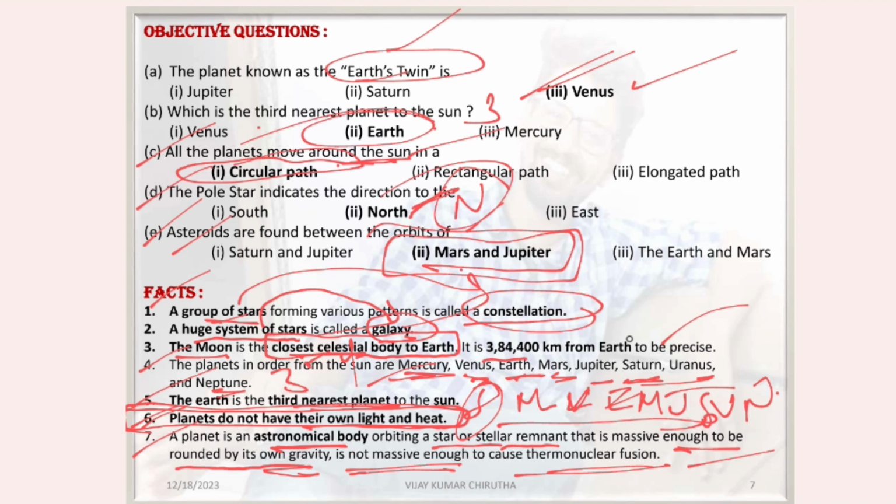This is all about the session today. I hope it helps you in your preparation. Some of the points are important here, so keep in mind you might get questions related to them. It may seem very easy, but you need to maintain some clarity while reading. What is a constellation? What is a star? What is the moon? What is earth? What are asteroids? What are meteorites? These are some of the more important things that you need to keep in mind for the state exams also. It will help you a lot.